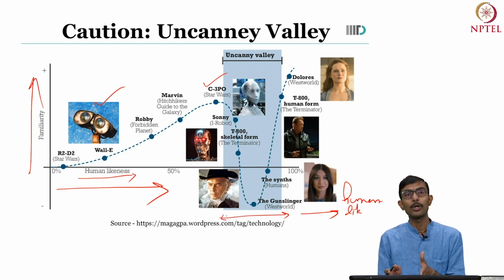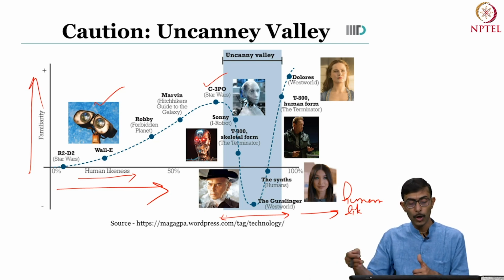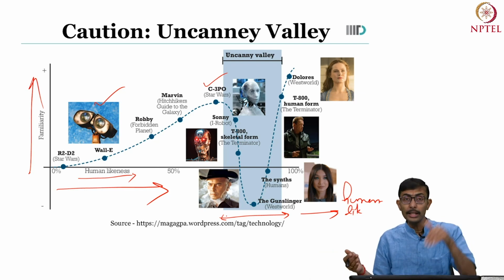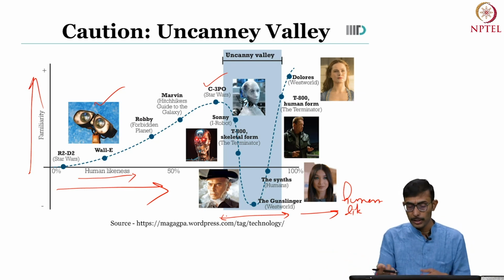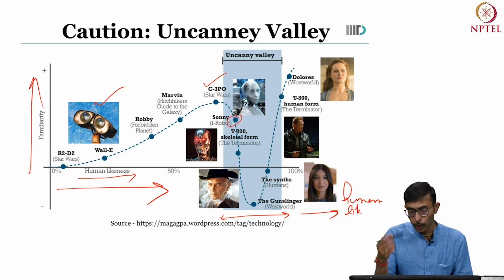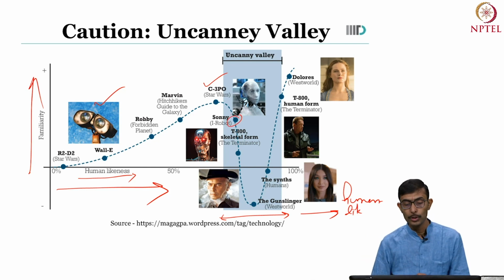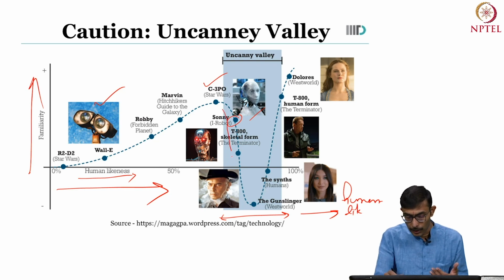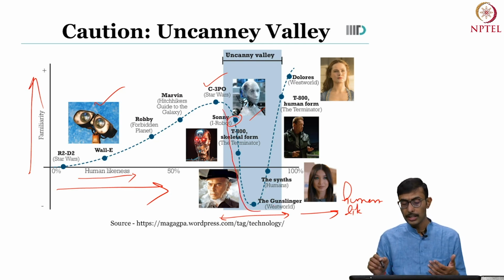Now suddenly in this area, even though the human likeness is increasing among the characters, there is a sudden dip in familiarity. It started, if you recall, with the Sonny character from iRobot. This is the Sonny character from iRobot. Of course, there is also the T-800 skeletal form of the Terminator, similarly the Synths, as I said, and so on and so forth.